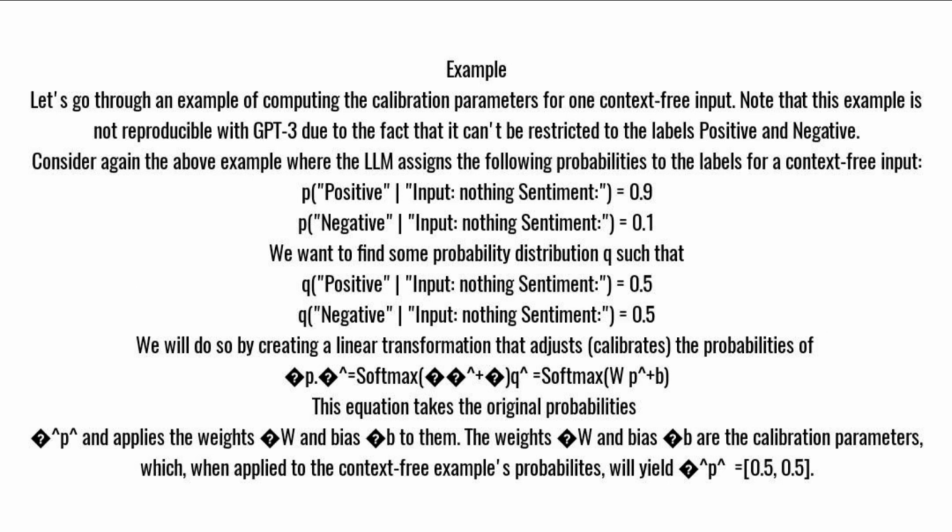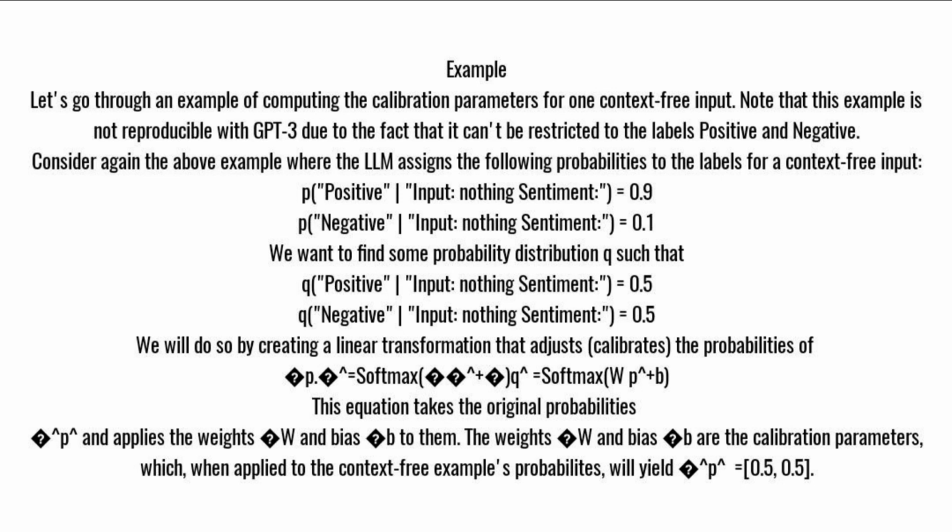Note that this example is not reproducible with GPT-3 due to the fact that it can't be restricted to the labels positive and negative. Consider again the above example where the LLM assigns the following probabilities to the labels for a context-free input. P(positive | Input: nothing Sentiment:) = 0.9. P(negative | Input: nothing Sentiment:) = 0.1. We want to find some probability distribution q such that q(positive | Input: nothing Sentiment:) = 0.5. q(negative | Input: nothing Sentiment:) = 0.5.